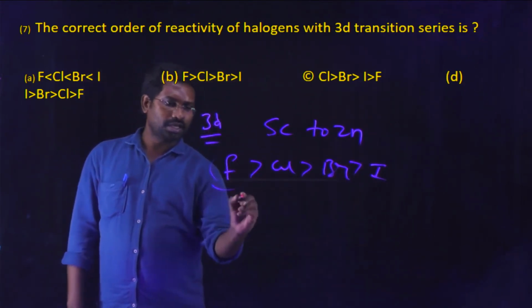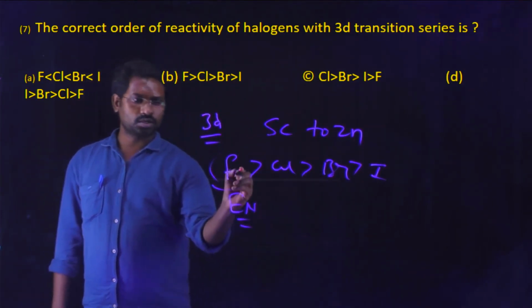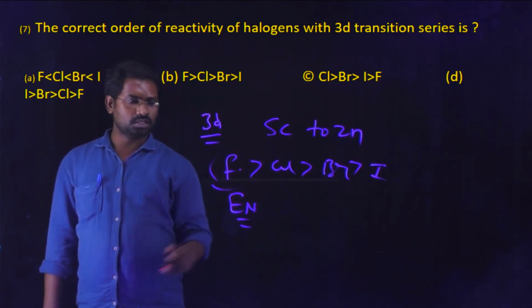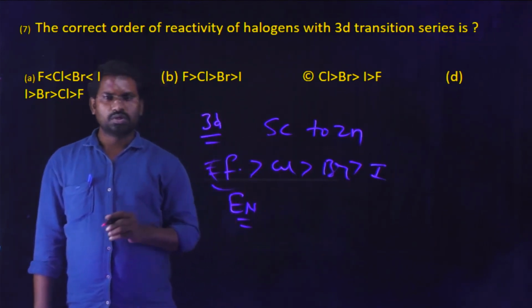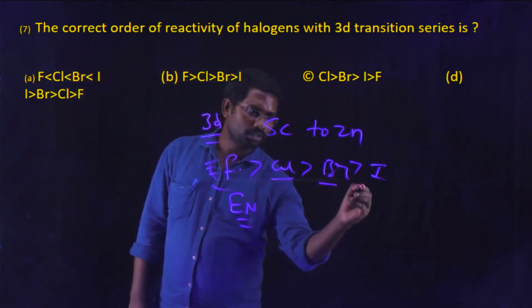This is due to the high electronegativity of fluorine. Among the halogens, fluorine is the most electronegative element. Therefore, first priority goes to the most electronegative element, fluorine, next chlorine, next bromine, next iodine.